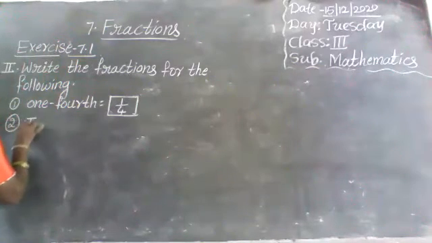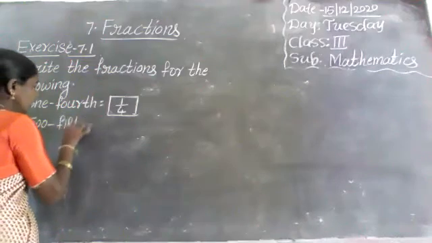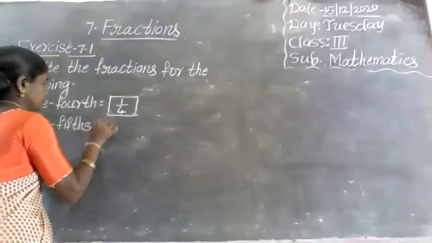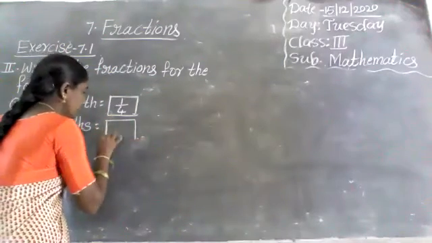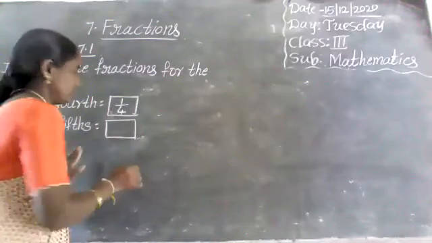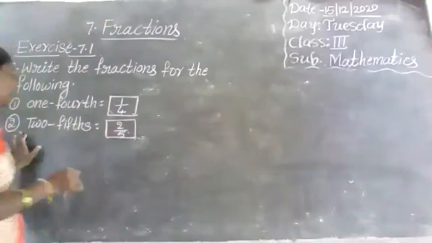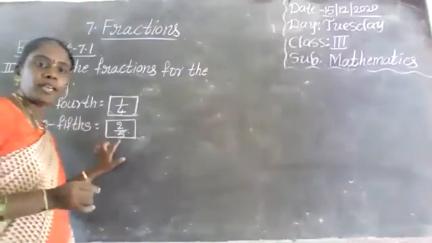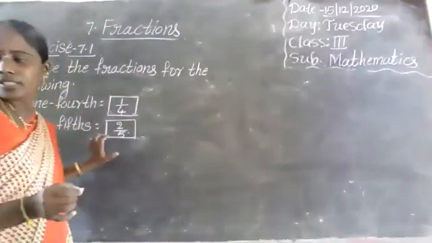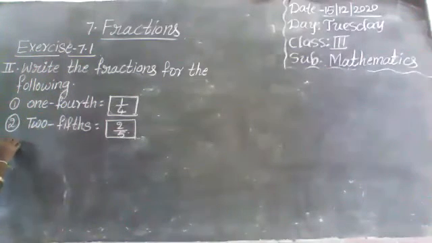2/5. Yes, 2/5. Fifths. Yes, very good. 2/5, very nice. Chaman, 2/5. Okay? Next, what is the third one? 5/8.